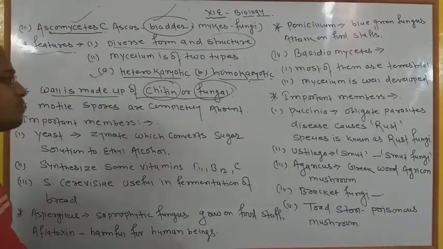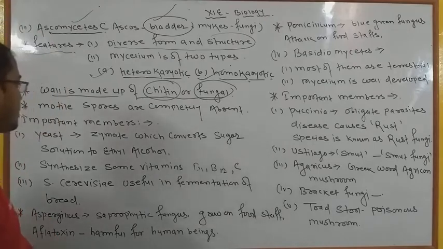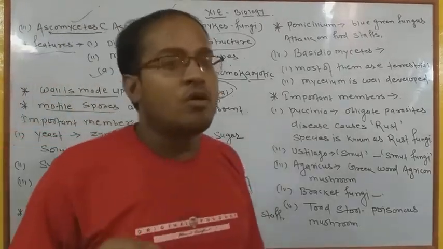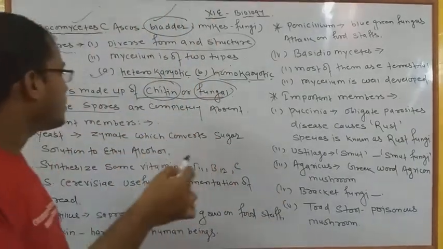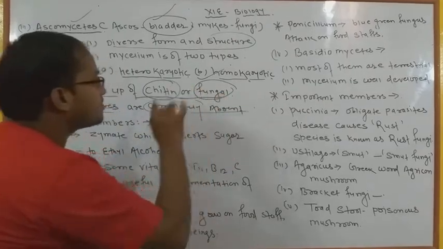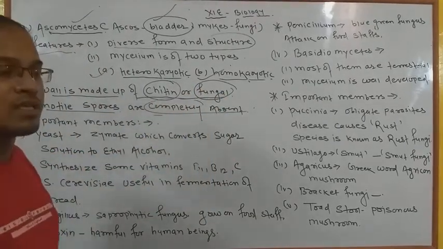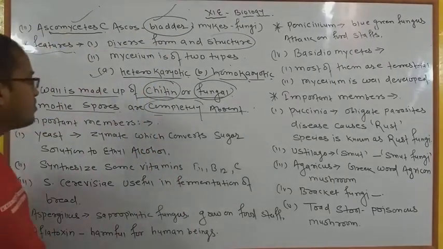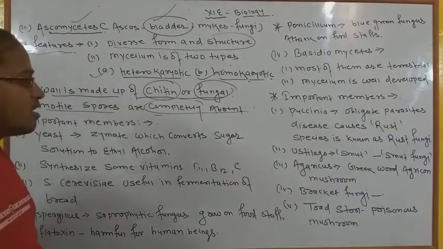Okay, this is the most important point you all have to follow. After that, the motile spores, meaning spores that are able to locomote from one place to another, are totally absent. Motile spores are completely absent here, meaning the spores with motion are not present in these. Okay, keep that in mind. Most important point.